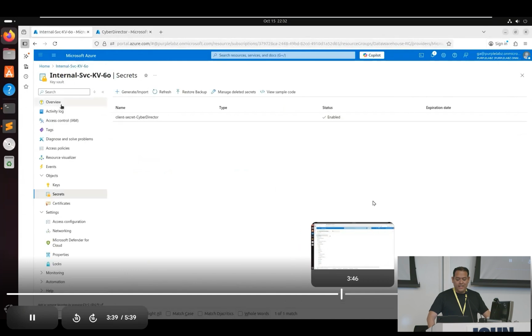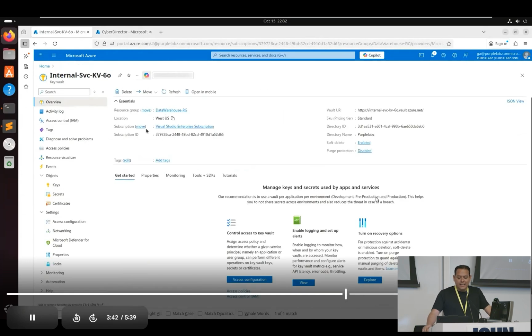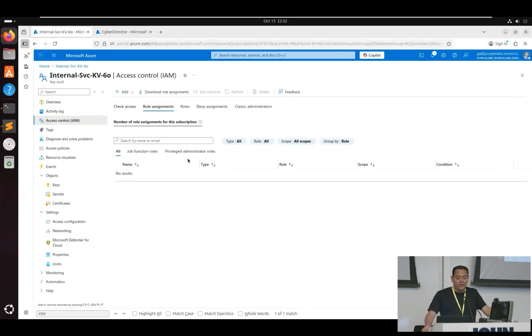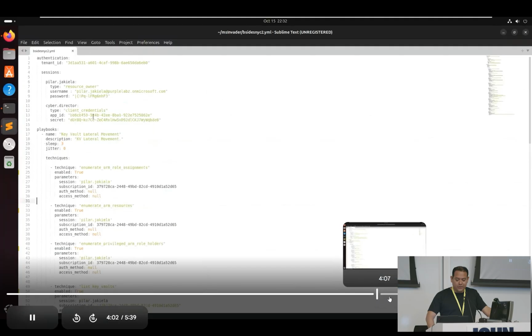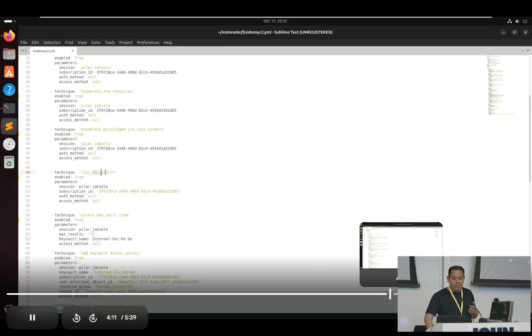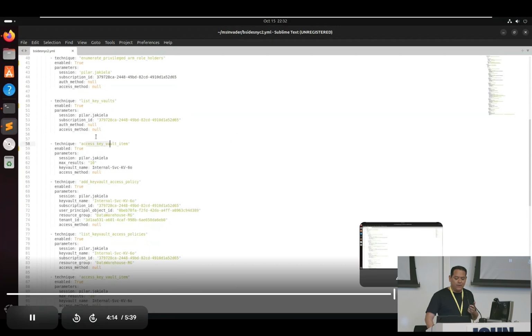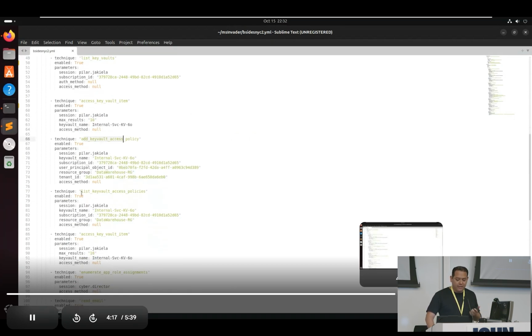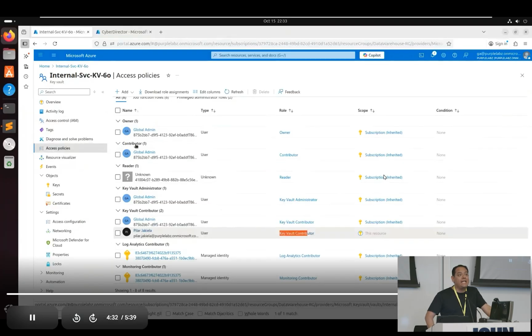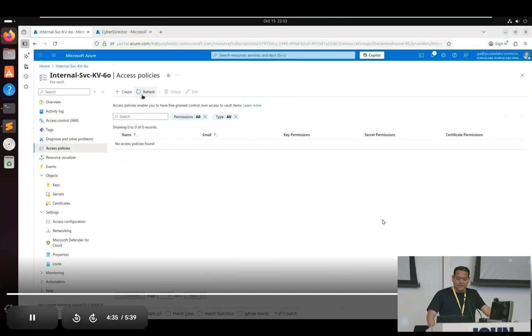So this is the key vault that has a secret, and a user has a permission against this key vault, and that's the user that we're going to use as our assumed compromised user with our MSImator playbook. We have 2 minutes left, so I'll just fast forward. Here's the second playbook where we describe which identities we're going to use and all the steps we want to take in this simulation, like list key vaults, add an access policy to the key vault, read secret, authenticate, and so on. And finally, our last step is that we're going to exfiltrate emails from the tenant.